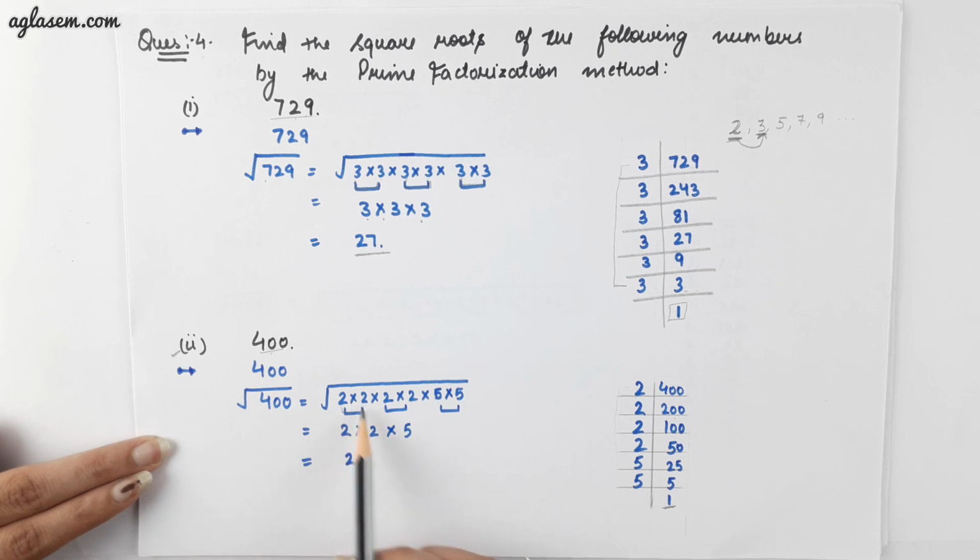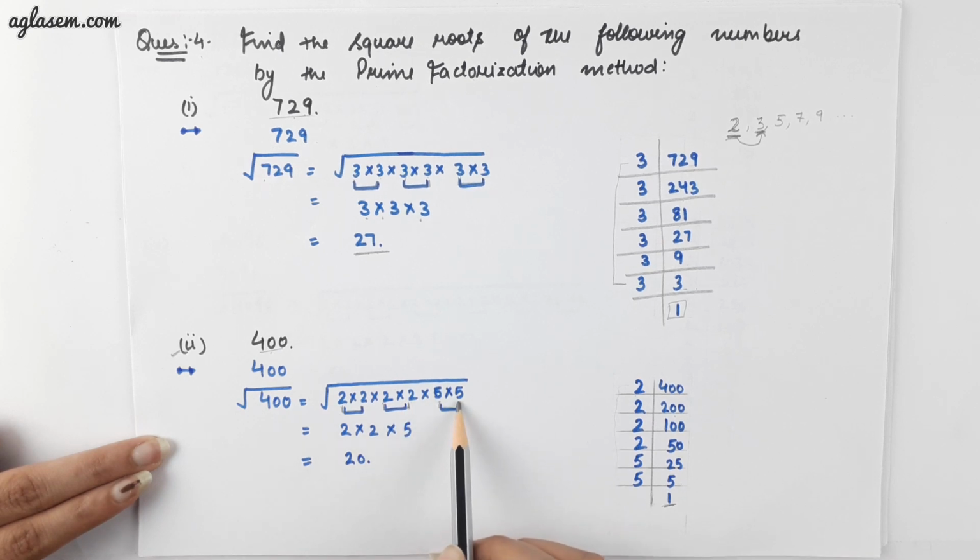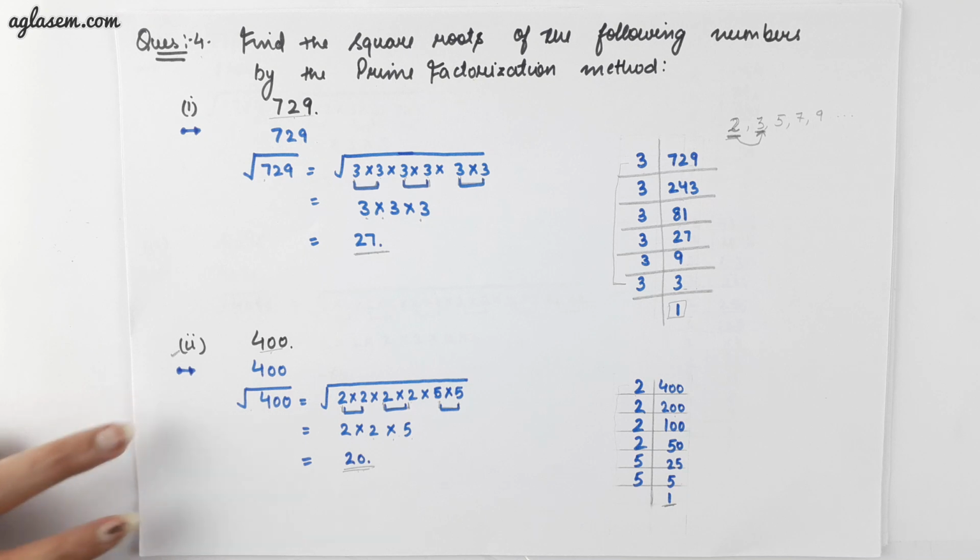Then make pairs of the similar prime numbers, that is 2, 1 pair, again second pair of 2 and the third pair of 5. Multiply these pairs. 2 into 2 into 5 gives you 20. Hence 20 is the square root of 400.